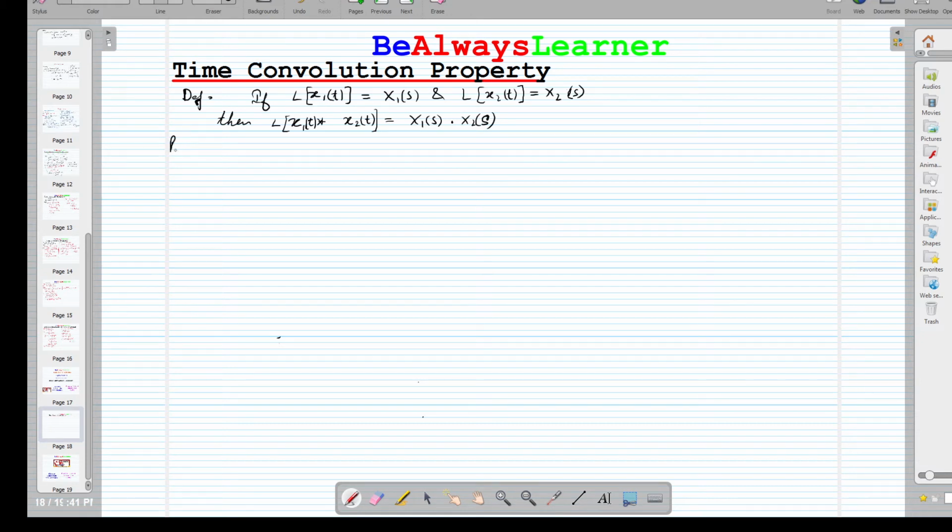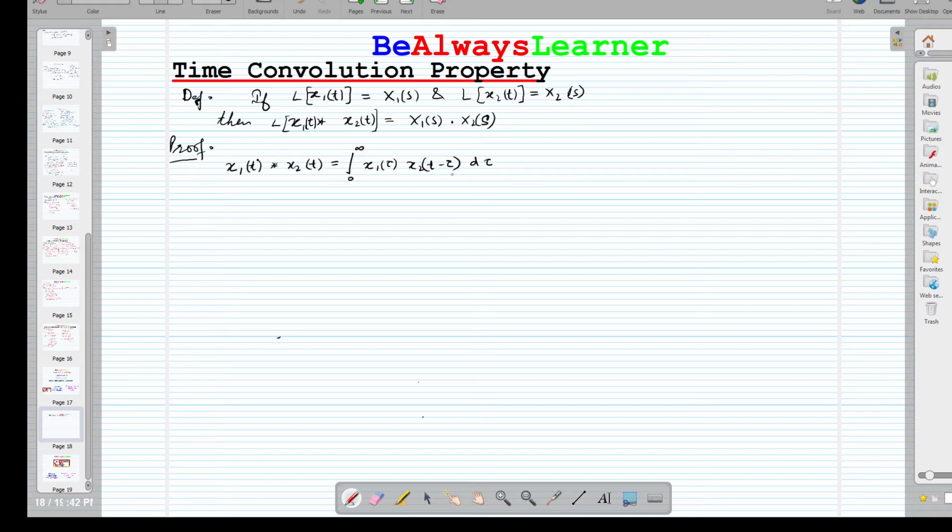The proof of this is this: we are assuming that both the signals are causal, and for causal signals the convolution definition says that if both are causal, meaning the value is defined when t is greater than or equal to 0, it may be defined like this for two infinite signals, integral of x1(tau) x2(t minus tau) d tau.